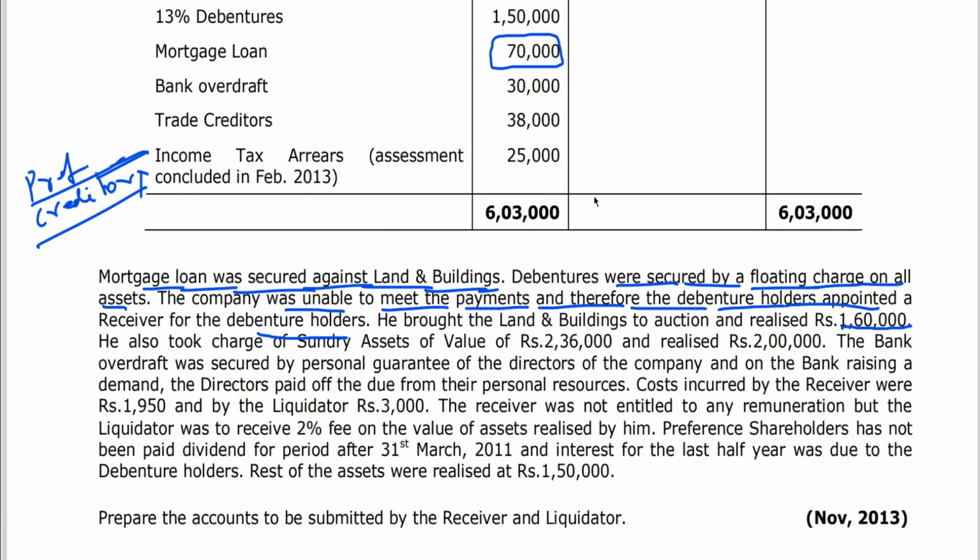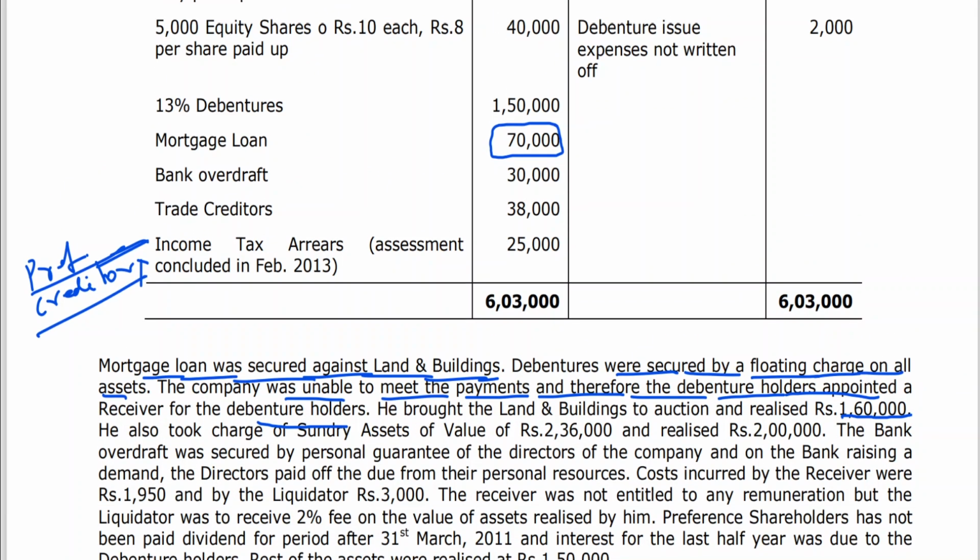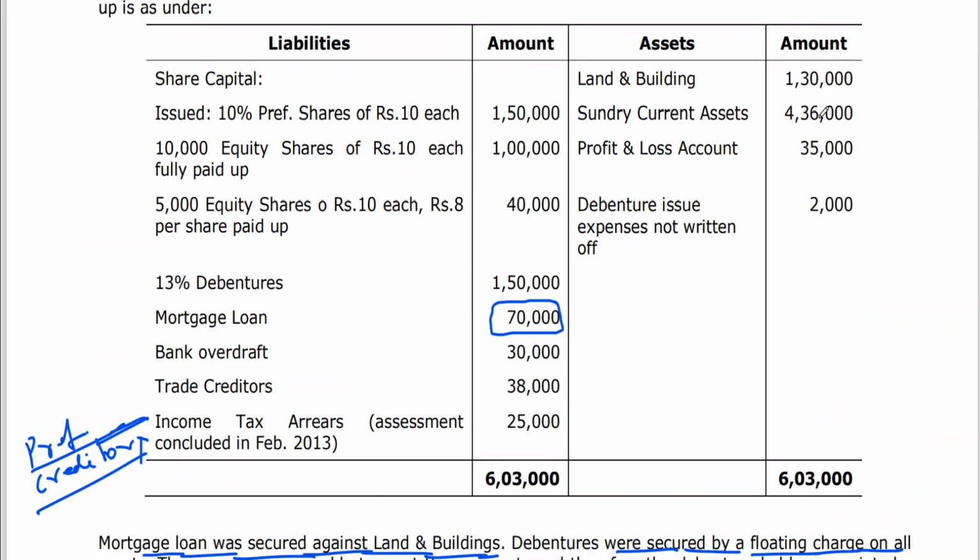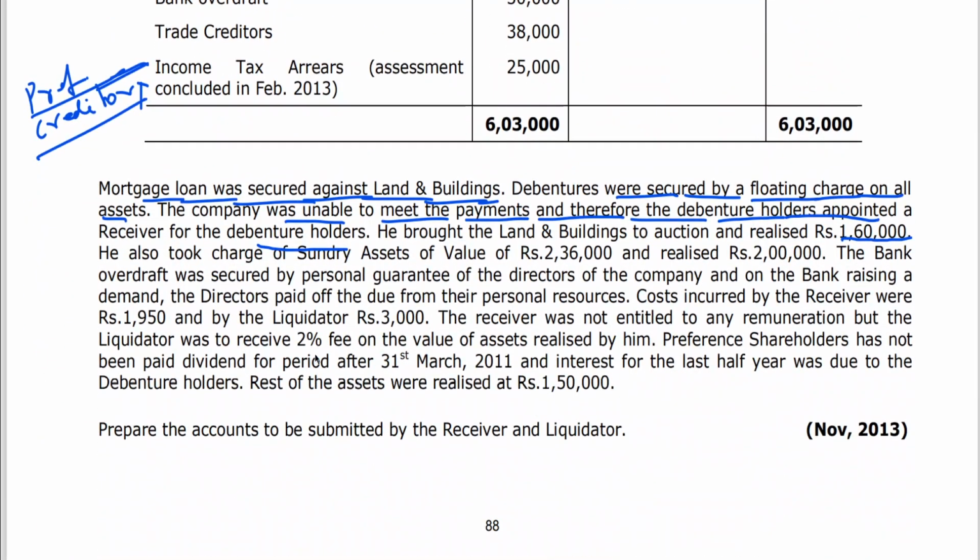And not only that, he also has some other amount. He brought land and buildings to auction, realized 1,60,000. He also took charge of sundry assets of value 2,36,000. Not the entire; he has taken sundry assets only to the extent of 2,36,000. That means he has not taken all sundry assets. He has only taken part of sundry assets, and that realized 2 lakhs. That means now the amount which is available with the receiver appointed by the debenture holders is 1,60,000 minus 70,000. 70,000 is the mortgage loan.